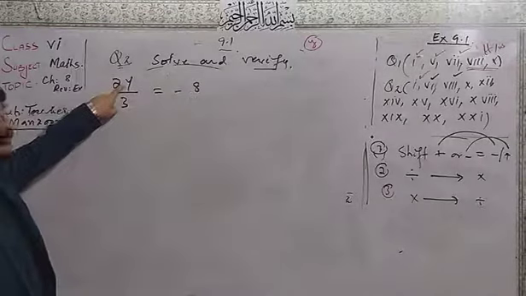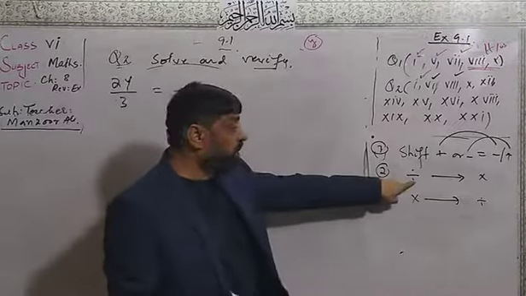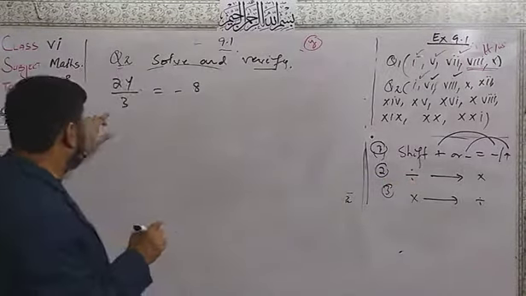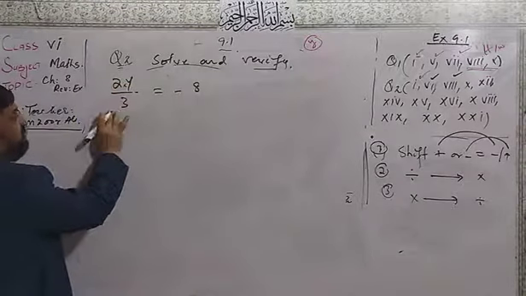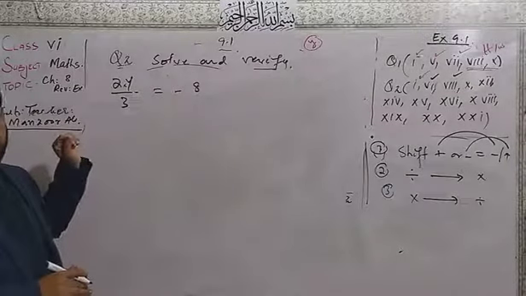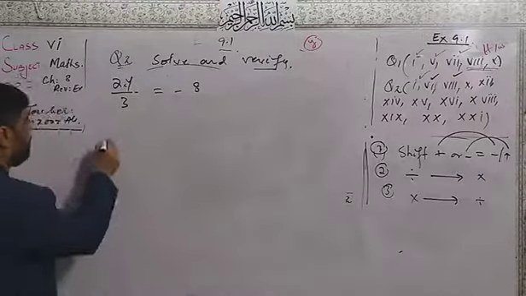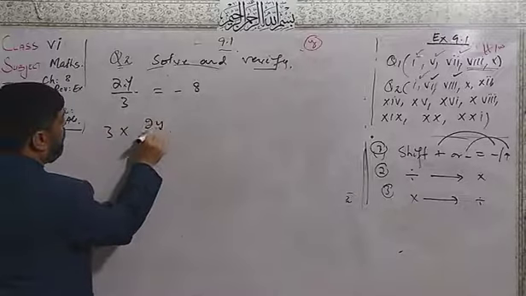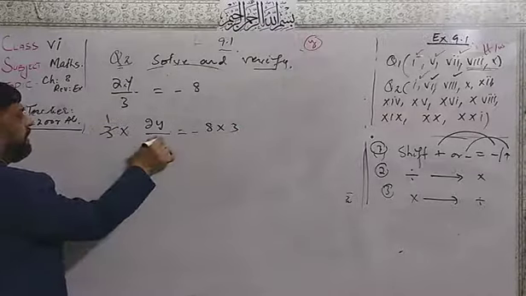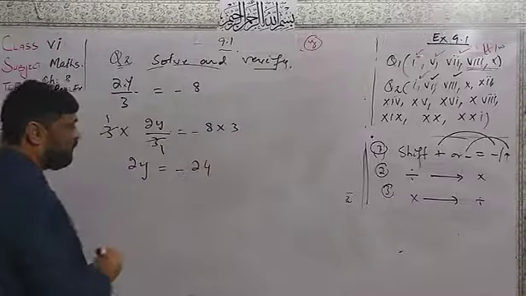Dear students, you have multiply and divide. I told you, you will do the divide first. We have multiply and divide, and we will prefer the division first. We want to cancel the 3, and 3 is in a divide, so multiply 3 on both sides for its cancellation. 3 multiplied by 2y over 3 equal to minus 8 multiplied by 3. Here 3 one time, here 3 one time, here 2y is equal to minus 24.